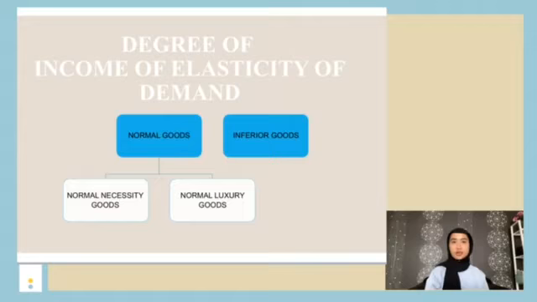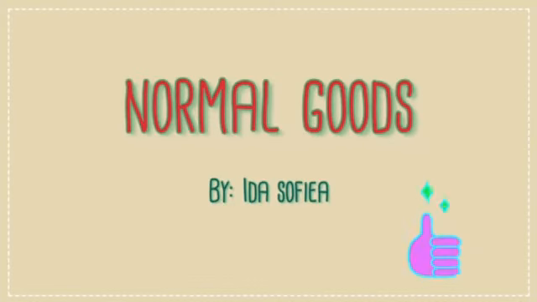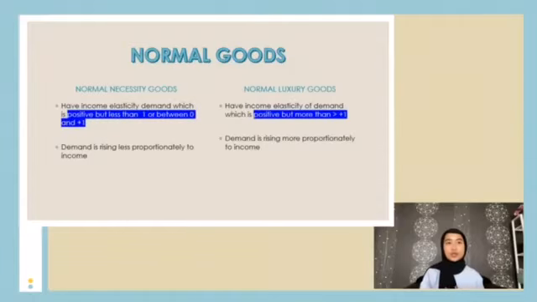The degree of income elasticity of demand can be divided into two, which are normal goods and inferior goods. Normal goods have two components, which are normal necessity goods and normal luxury goods. Normal goods have a positive income elasticity of demand, so as consumer income rises, more is demanded at each price.